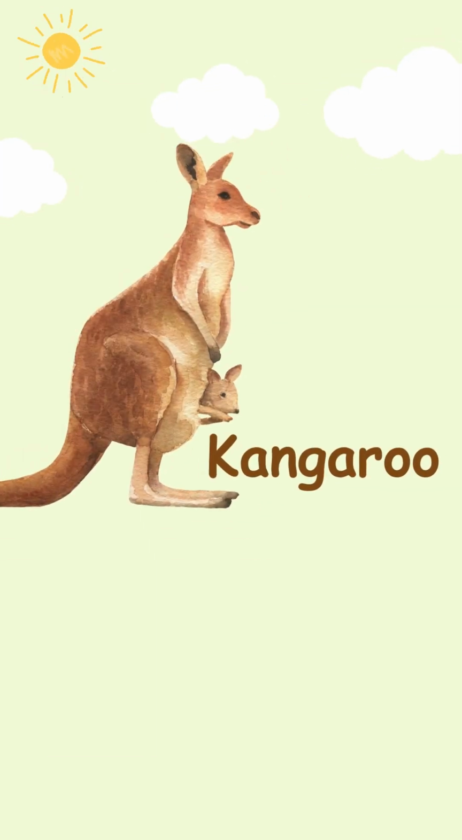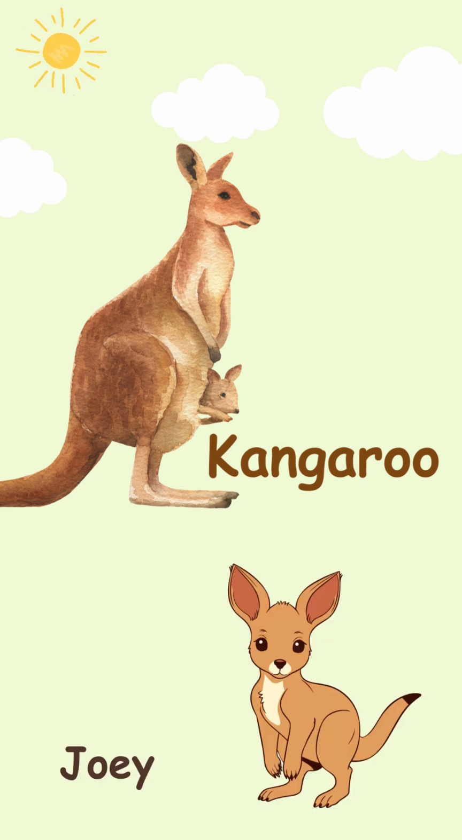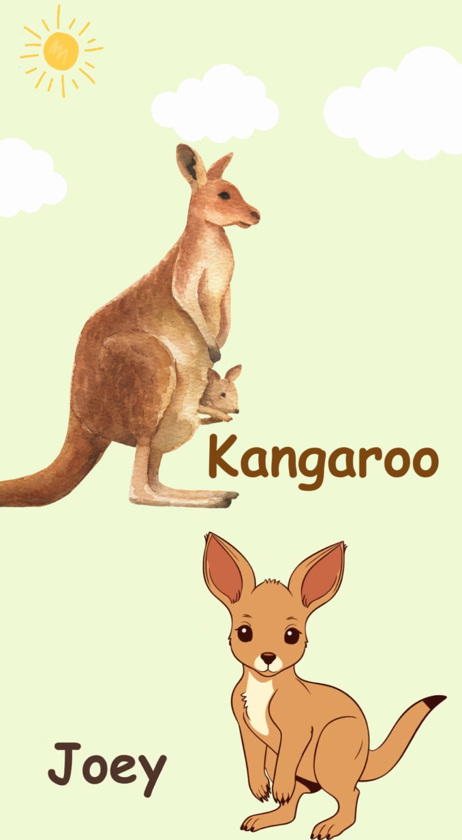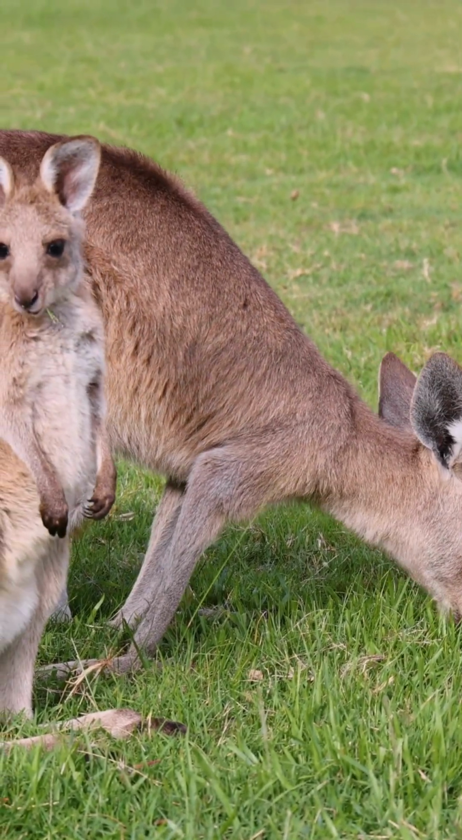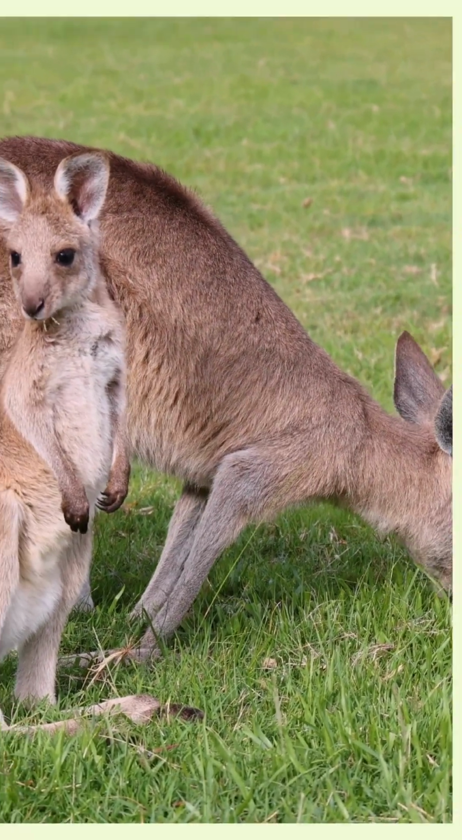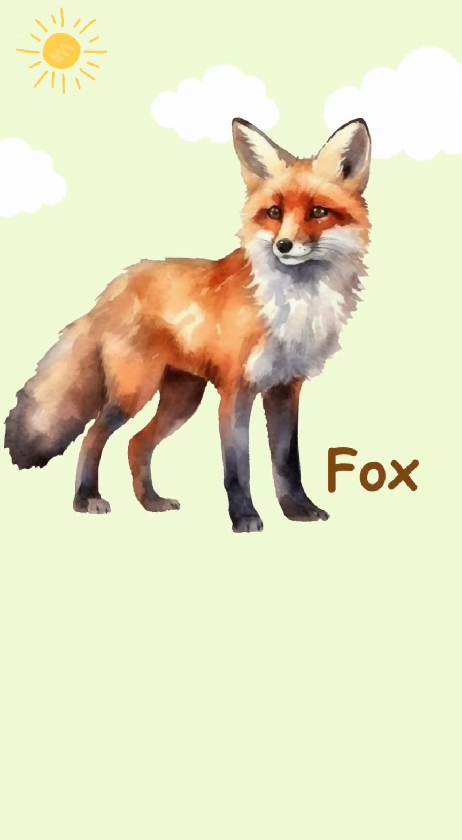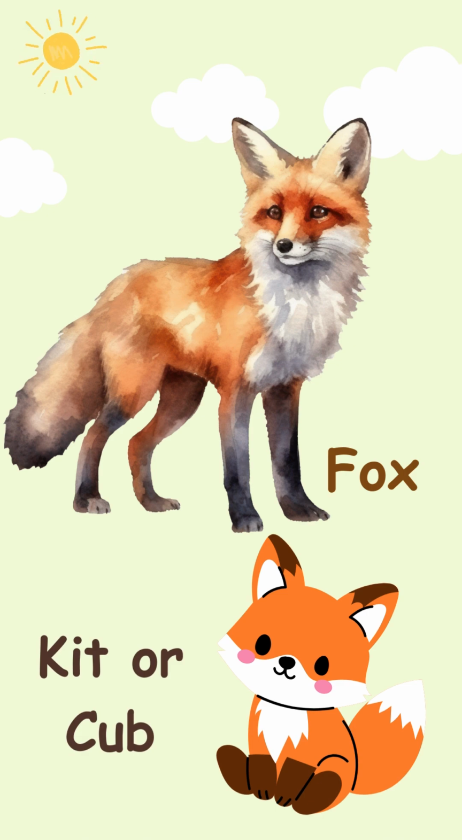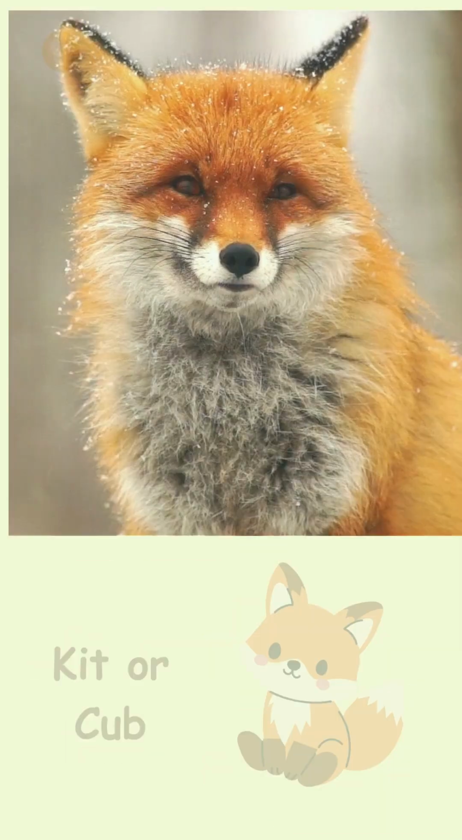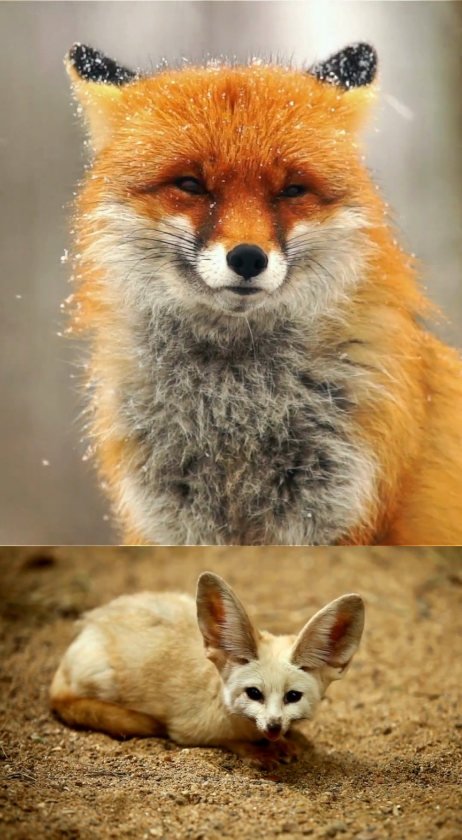Kangaroo. The little one of kangaroo is called joey. Here you can see kangaroo and its joey. Fox. The little one of fox is called kit or cub. Here you can see fox and its kit.